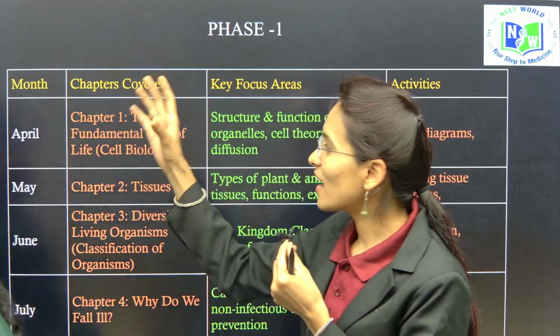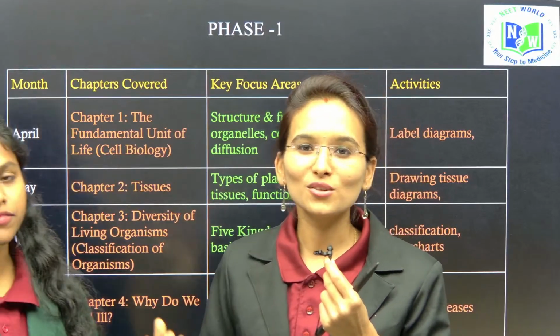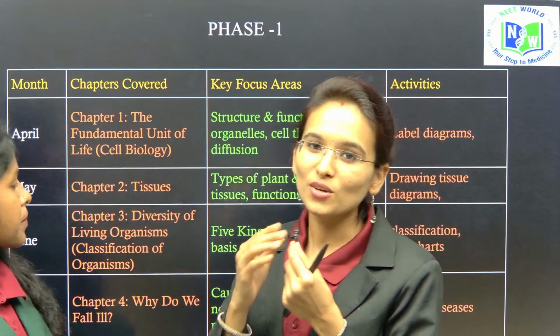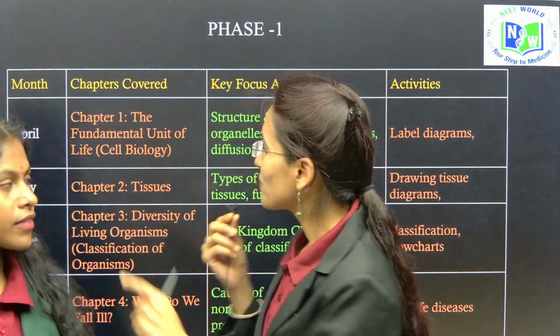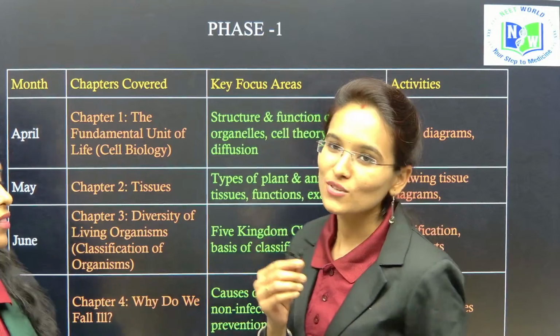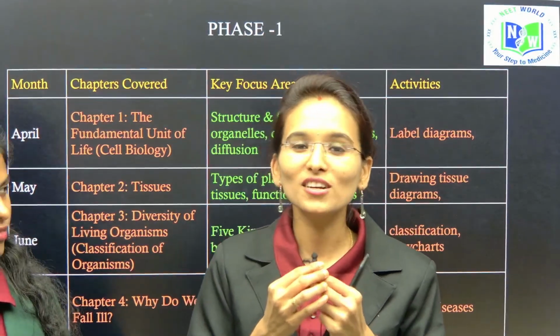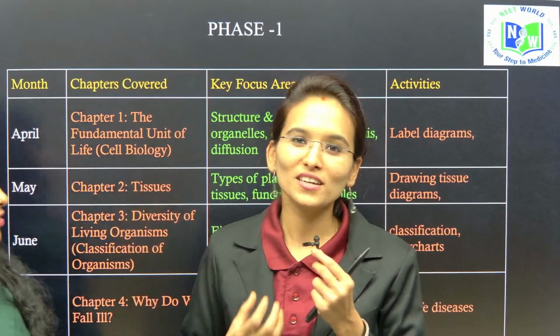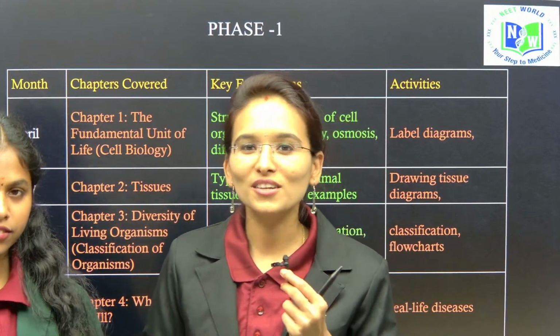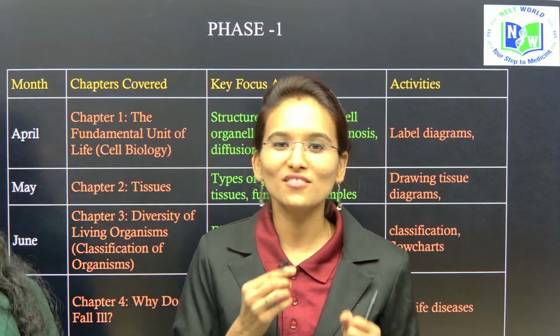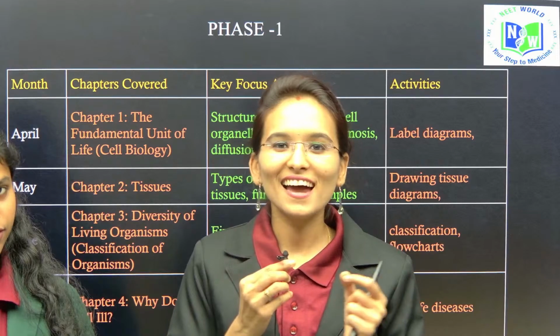We have divided the complete syllabus into 3 phases. The first phase includes 4 months: April, May, June and July. This is one of the most important pieces of news for all of you. In our institute, we are going to complete the syllabus very fast, so that we can focus more on the chapters which are very useful for NEET and JEE Mains.